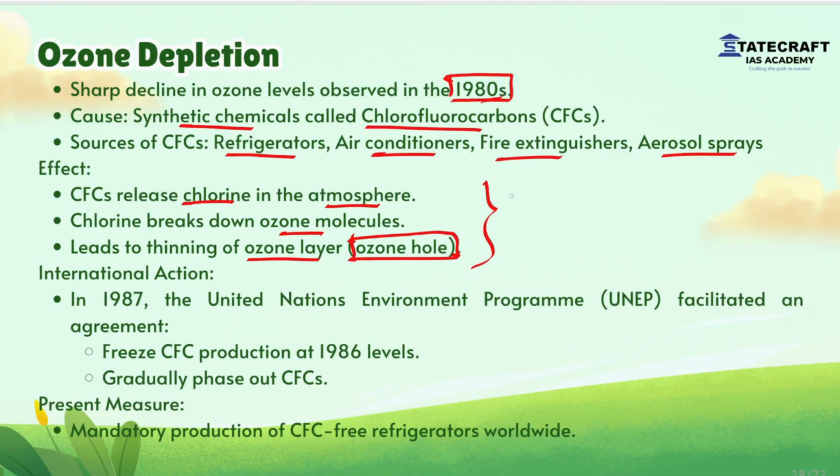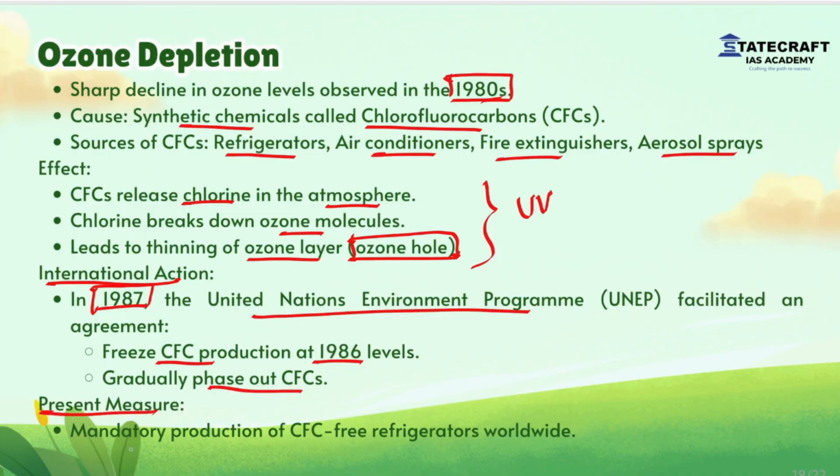To protect Earth from this UV radiation, in 1987 international action was taken through the United Nations Environment Programme. Through this program an agreement was reached: to freeze CFC production at 1986 levels and gradually phase out CFCs.